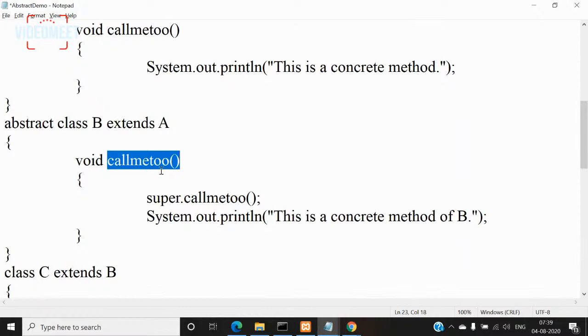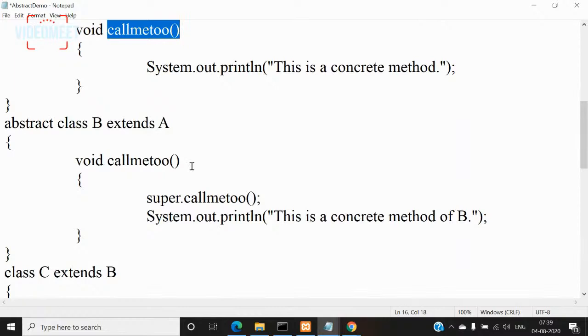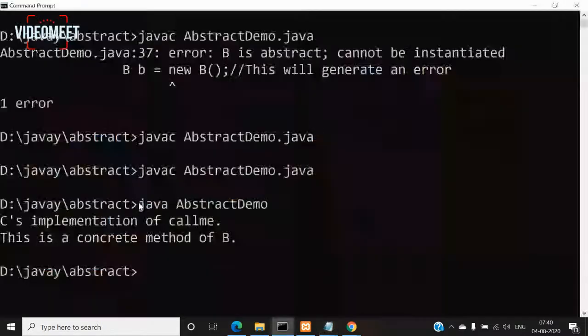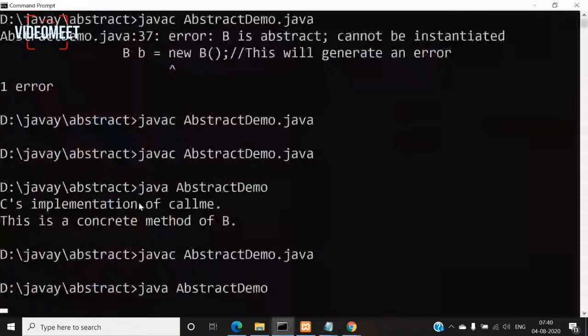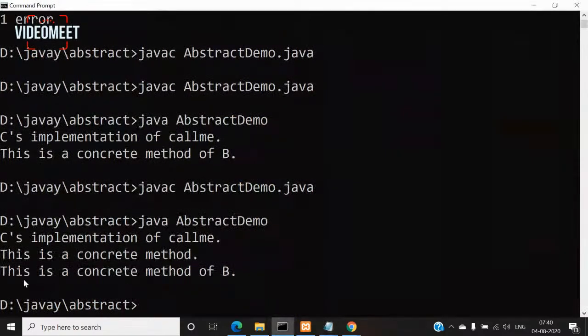So to overcome that problem of hiding and bring into limelight the superclass version of that method, so that it also will be used, we are going to use the super keyword. That's it. But it is not mandatory to use. You may or may not use it. If you require, you will use; if you don't require, you will not use. If I use it, then I'll get both the outputs. This is a concrete method which is defined in class A, and this is a concrete method of B, the subclass.